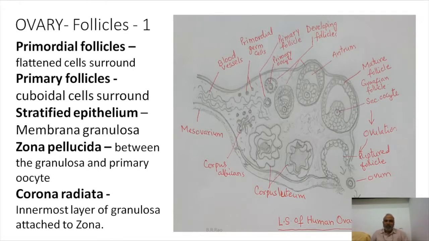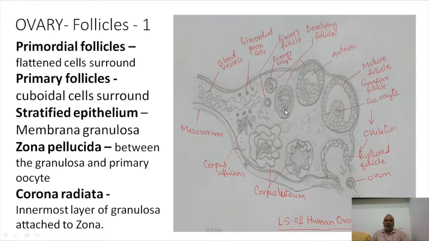And then above the zona pellucida, another layer is formed that is known as corona radiata. Let us see from outside to inside: granulosa cells, membrana granulosa, corona radiata, zona pellucida, and the egg membrane surrounding the primary oocyte.